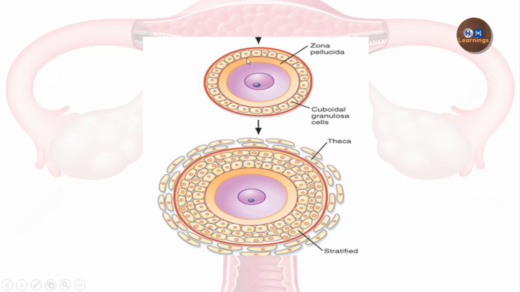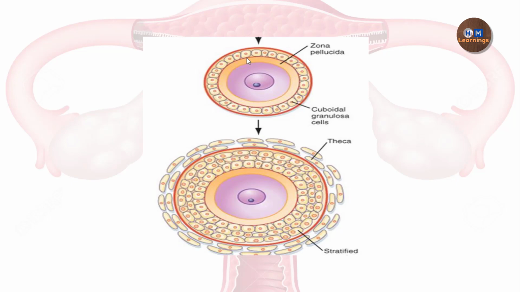So what is the zona pellucida? Zona pellucida is basically an extracellular matrix glycoprotein layer which is secreted by the oocyte. This matrix has the glycoproteins ZP1, ZP2 and ZP3, and this is the layer which is responsible for species-specific sperm binding. So this layer ensures that the human sperm will go and bind to the oocyte of the female.